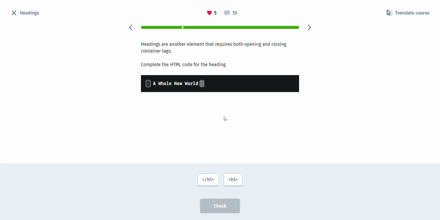And the answer is, in the default HTML rule, the opening tag doesn't have any slash, so this is the opening tag of heading level 1 or H1, and this is the closing tag. So this is a full heading. It starts here, and we're telling our browser to stop the heading here. So this is the heading which says a whole new world.